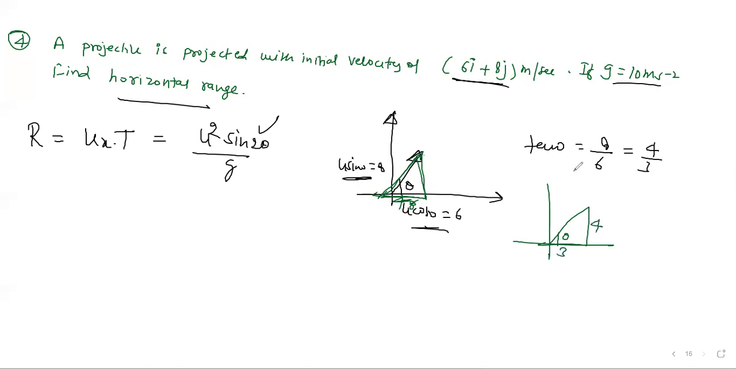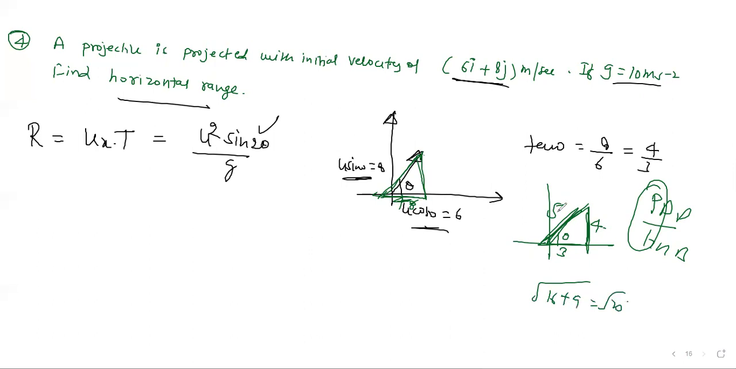We need sine theta. Sine theta is perpendicular by hypotenuse. That's your sine theta. Perpendicular means this side, hypotenuse means that side. So that side becomes how much? Square root of 4 and 3. 4 square means 16 plus 3 square means 9, that's root 25, which is 5. So what is sine theta? In this triangle, sine theta will be perpendicular by hypotenuse, which means 4 by 5. That's your sine theta. Correct? Okay.